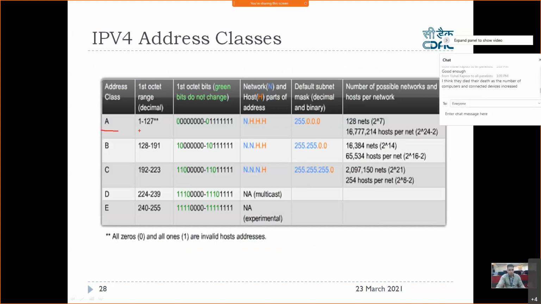in Class A, this is the first octet. Each class says that the first octet only will decide what the class is, right? The first octet.